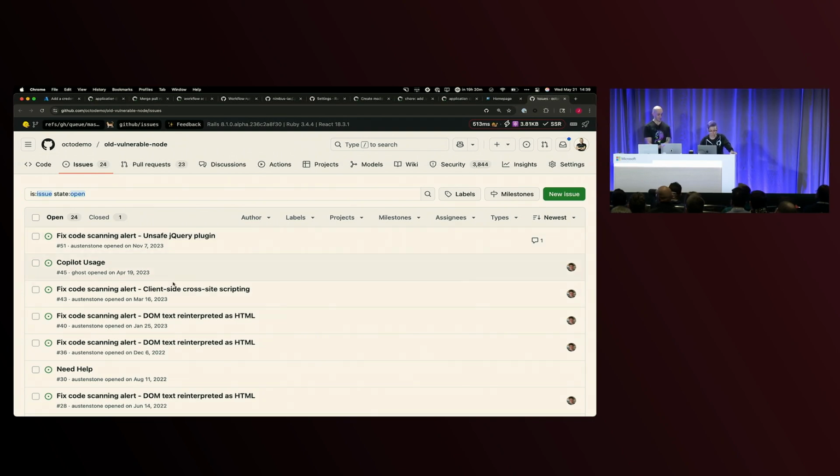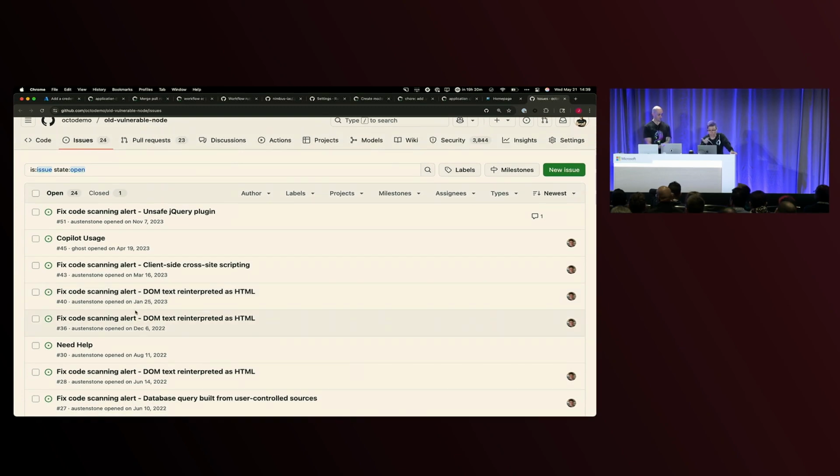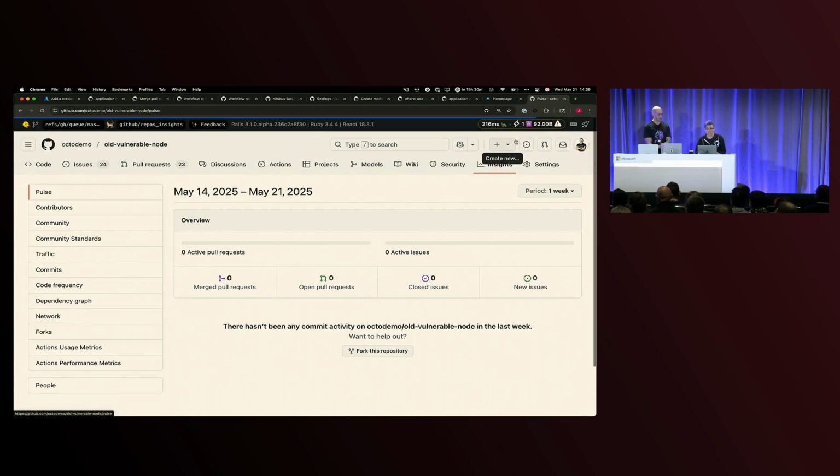So if we take a look at the security alerts, I could go through and start reading all of this, or I could build an actions workflow. But what might also be helpful is being able to take advantage of certain insights. So I can see insights for my particular projects or code when it comes to security. I can also take advantage of any kind of dependency graphs.